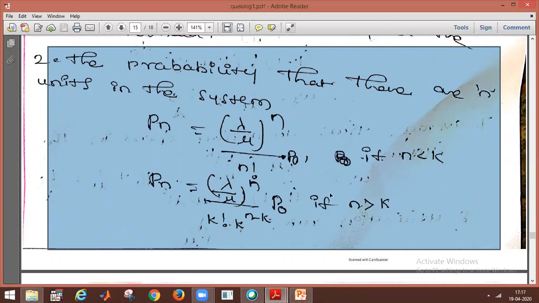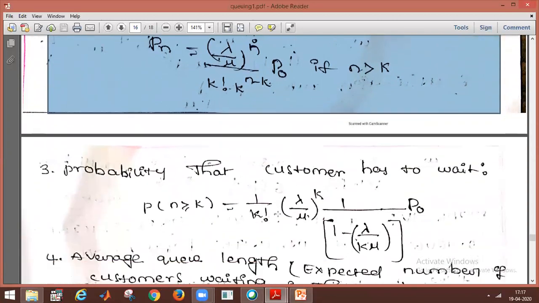If n is greater than k, we use P of n equals lambda by mu whole power n by k factorial into k power n minus k, into P naught.